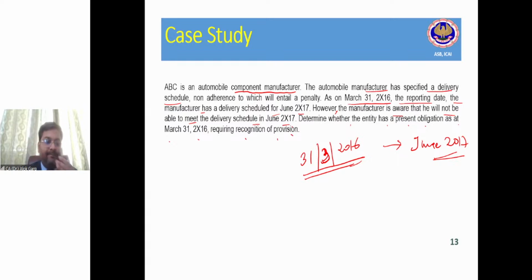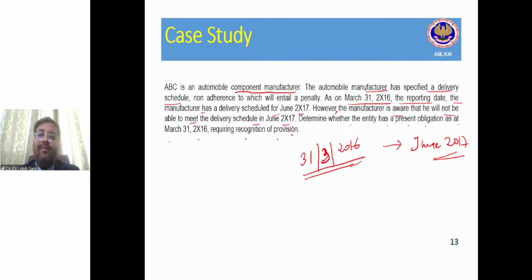So guys, for example, let's say Tata Motors Limited has entered into a contract with Infosys Limited that we will supply you 10 cars by June 2017. And this contract was entered into in the financial year 15-16.